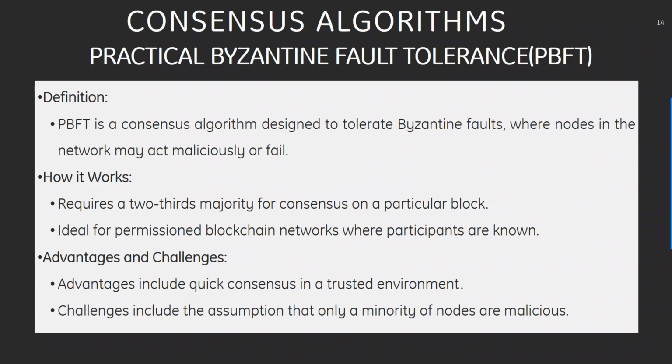What about practical Byzantine fault tolerance, which is PBFT? PBFT, again, is a consensus algorithm designed to tolerate Byzantine faults, where nodes in the network may act maliciously or fail. How it works is it requires a two-thirds majority of consensus from participants on a particular block. It is ideal for permissioned blockchain networks where participants are known.